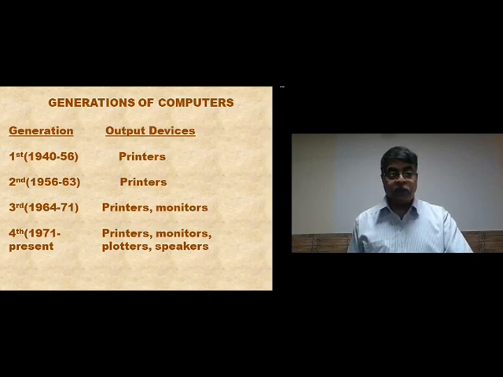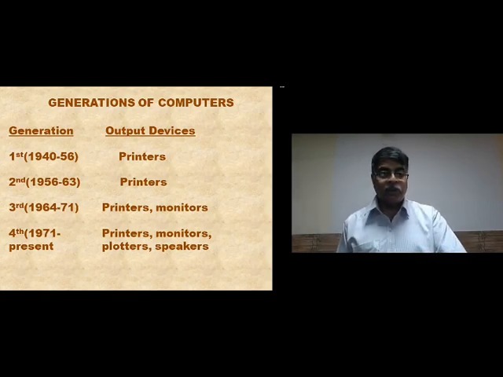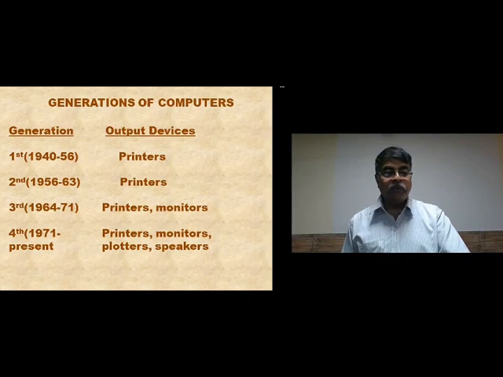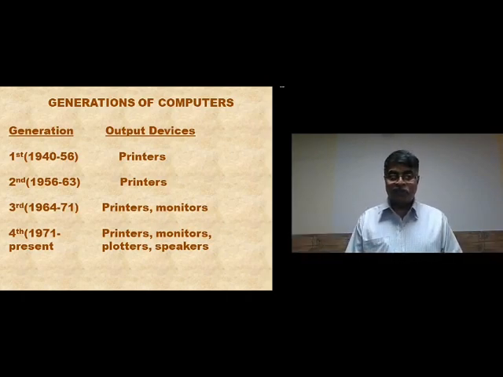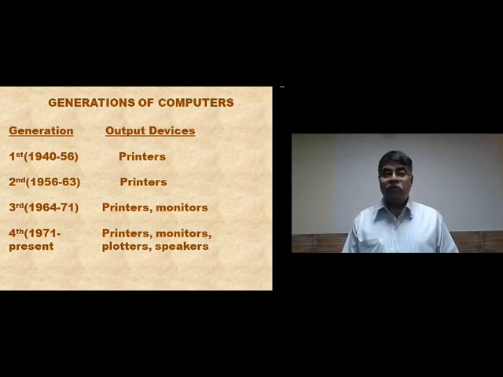And when I say printers, don't think that they were the printers that you see in Mr. Vikas's office or Miss Rosie's office, or the printer that you may be having in your house. No, not those printers. Those printers were big in size and slow in speed. And you could only print text. And yes, did I forget to tell you, black and white also.